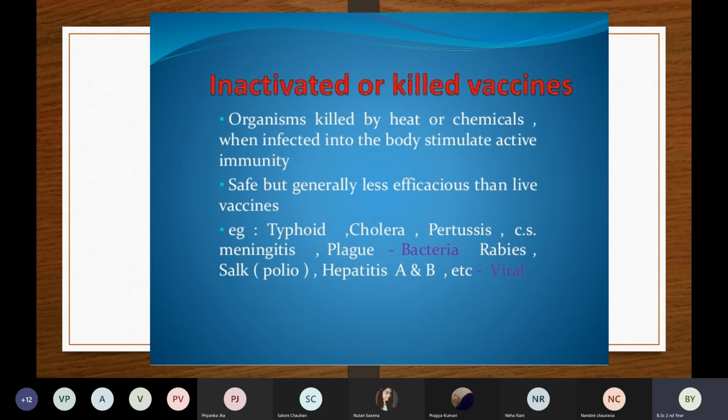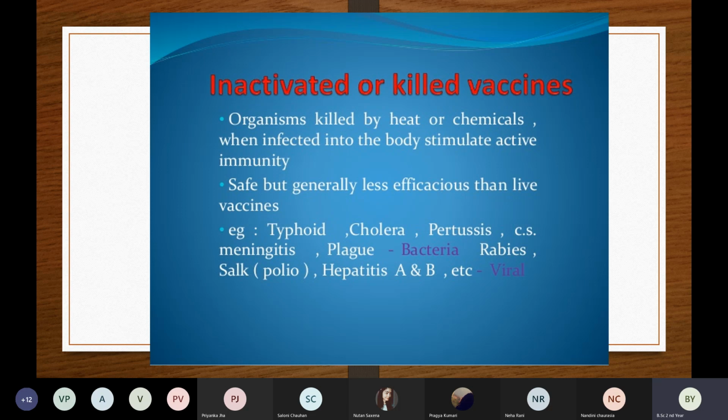So which is better, more beneficial, or more effective? It is the live vaccine as compared to the killed vaccine. But which vaccine is more safe? It is the killed vaccine. Some examples of killed vaccine are typhoid, cholera, pertussis, meningitis, and plague.